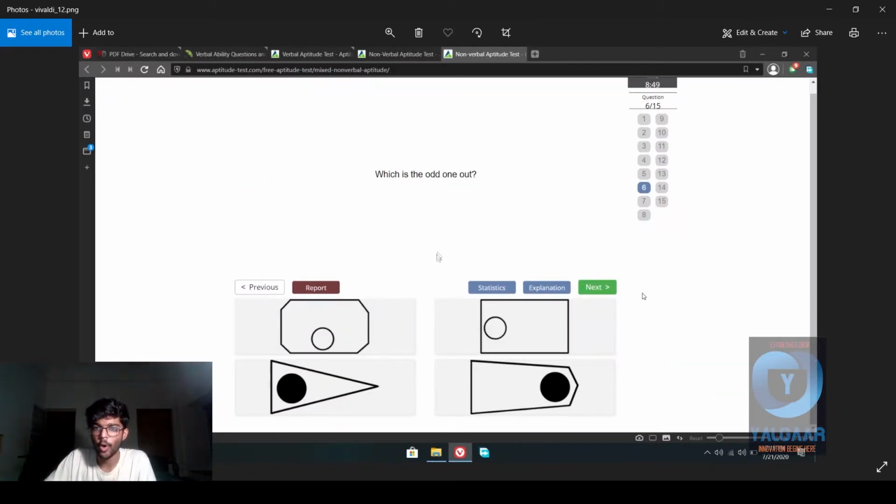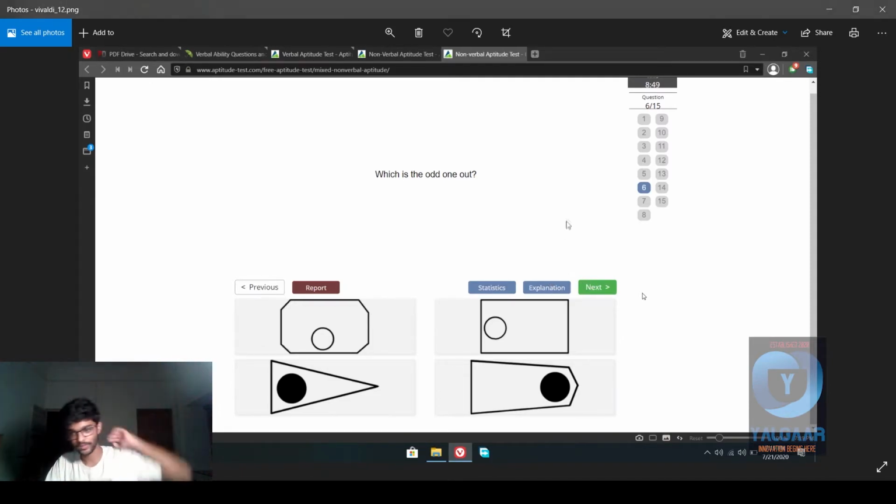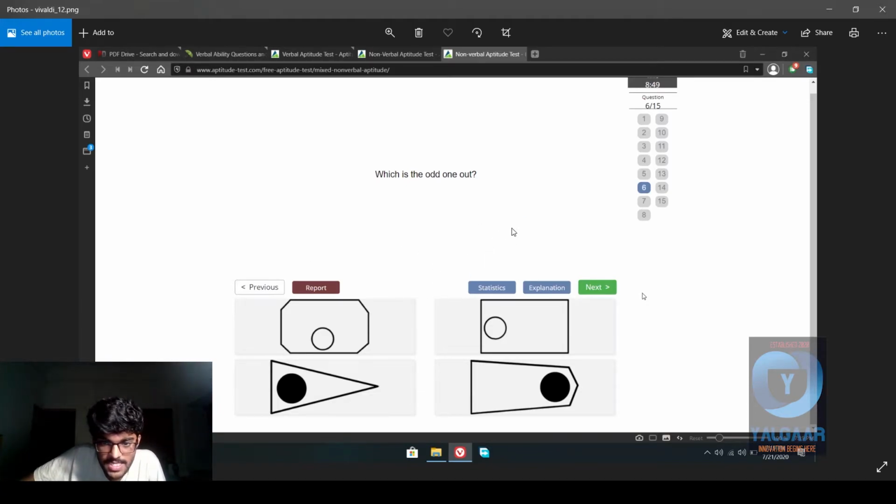Which one is the odd one out? The odd one out would most probably be, technically all of them are touching. I'm going to be honest, I know the answer to this because I read the answer while taking the screenshots. They said something about it being in the center of the figure. Which one was it? So this is stuck to the corner.